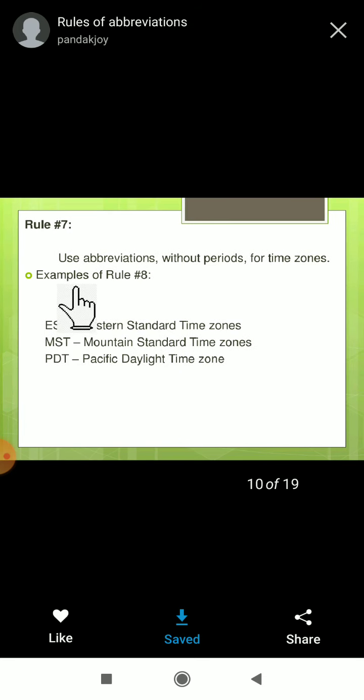Next, use abbreviations without periods for time zones. Sometimes we have to use them without periods. So EST, I already told you, is Eastern Standard Time zone, MST is Mountain Standard Time zone, PDT is Pacific Daylight Time zone. So each time zone is written without periods, in short form like EST, MST or PDT.